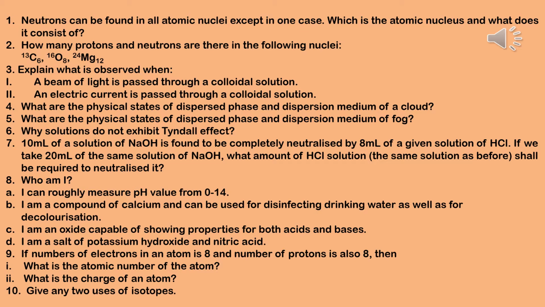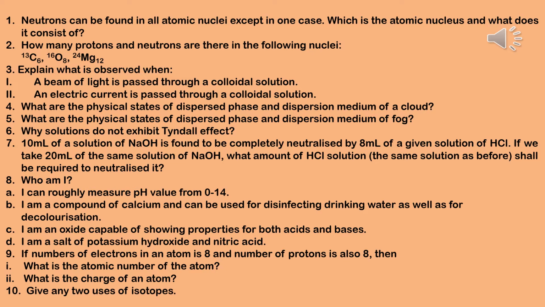Next question, number 8. Who am I? Number A, that means you have to identify this. In a different way, I have given the question, who am I? So first, number A, I can roughly measure pH value from 0 to 14. Answer, I am universal indicator.